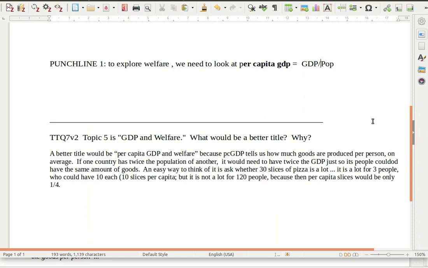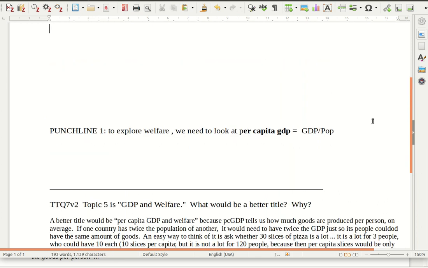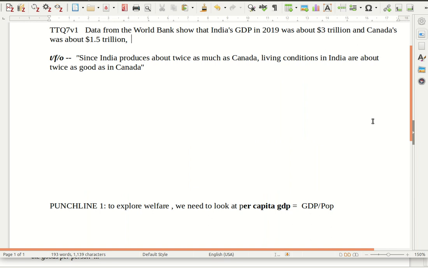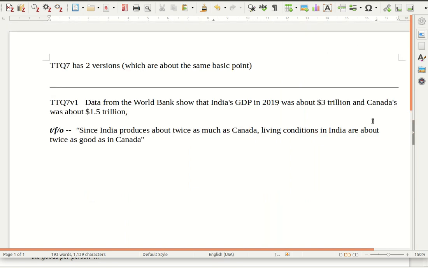That's to illustrate the first punchline for topic 5, which is to explore welfare, we need to look at per capita GDP. We need to think about how many people the GDP is being provided for, if we want to think at all about the extent to which those people have high or low levels of welfare.